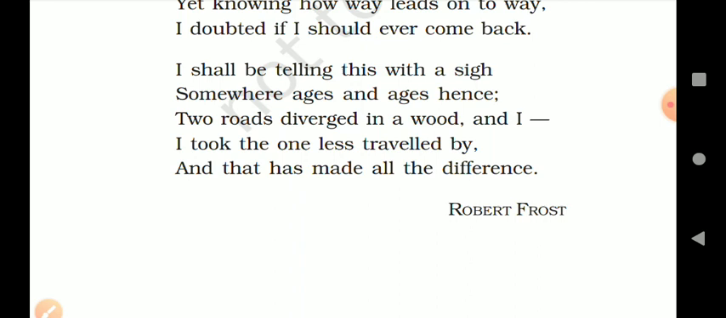Now, what the poet is saying in the last stanza is that in the future he will take a deep breath and say that once upon a time he had reached such a point in life that there were two options for him, and he traveled on that road which had been traveled upon by a lesser number of people. It means he has chosen a path which is used by fewer people in comparison to the other path, because that decision of his